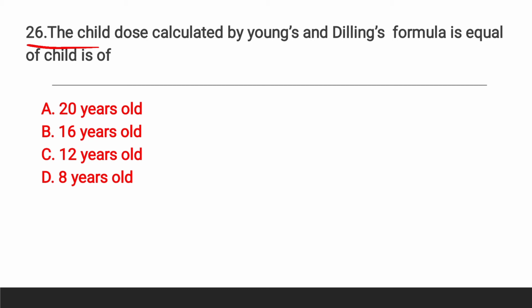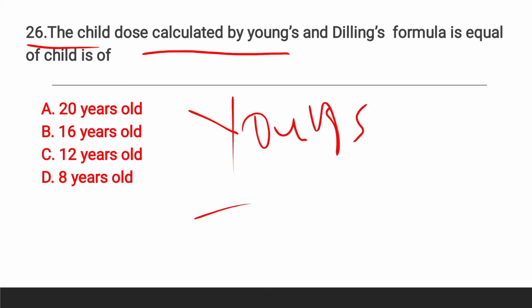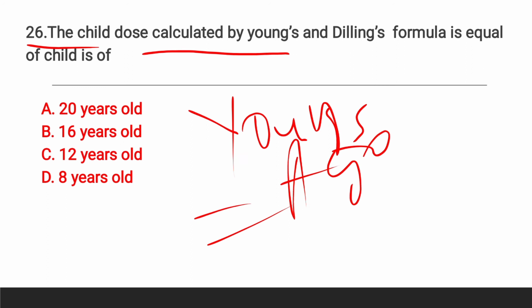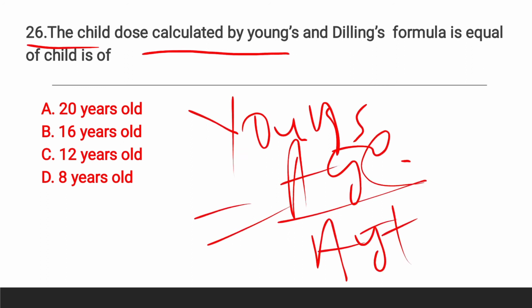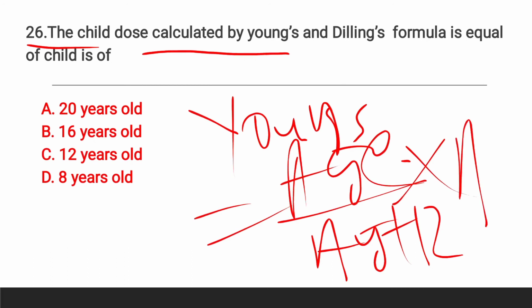Next, in question 26, the child dose calculated by Young's and Dilling's formula is equal to the child dose of, as you know, Young's formula is age by age plus 12 into adult dose.